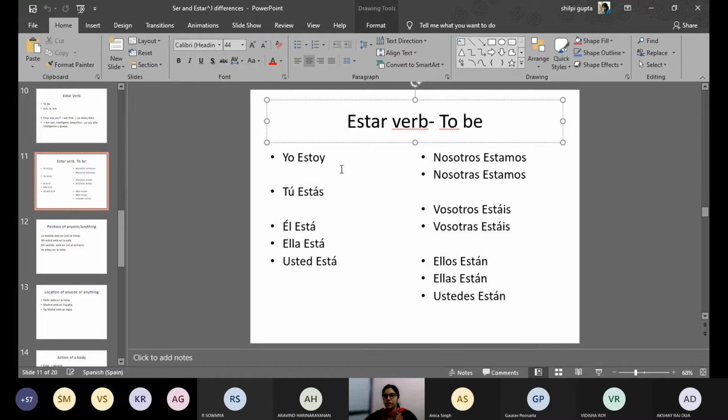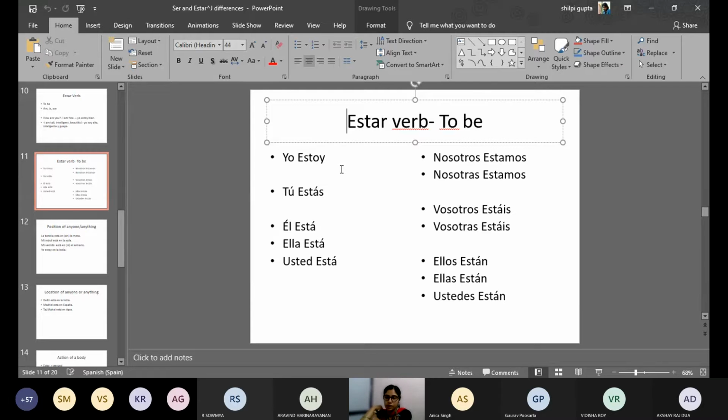Okay, estar. So the difference here, if I'm saying ser and estar, why did I use estar, why not ser in that place? Because I'll tell you, the estar verb is used to tell your well-being, like how you feel today. Whereas the ser verb is not used for that purpose.